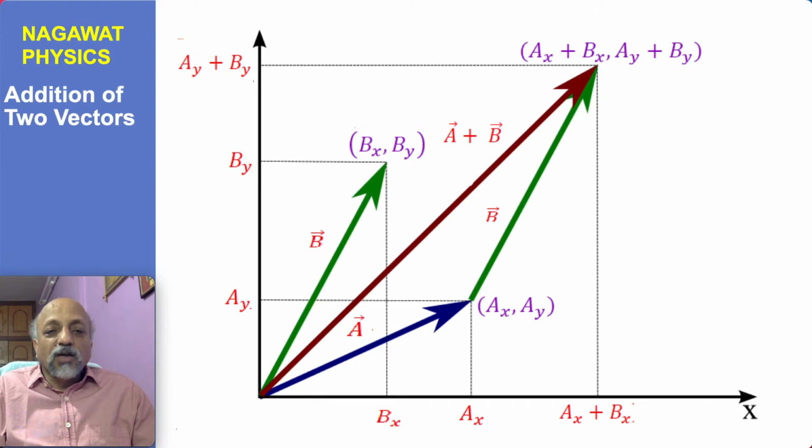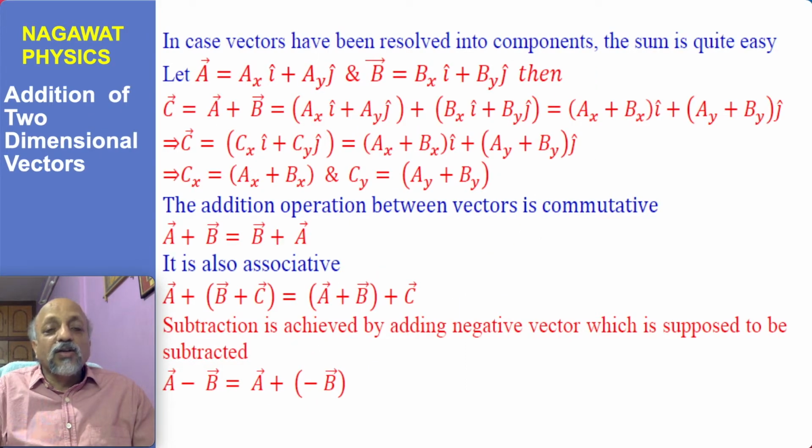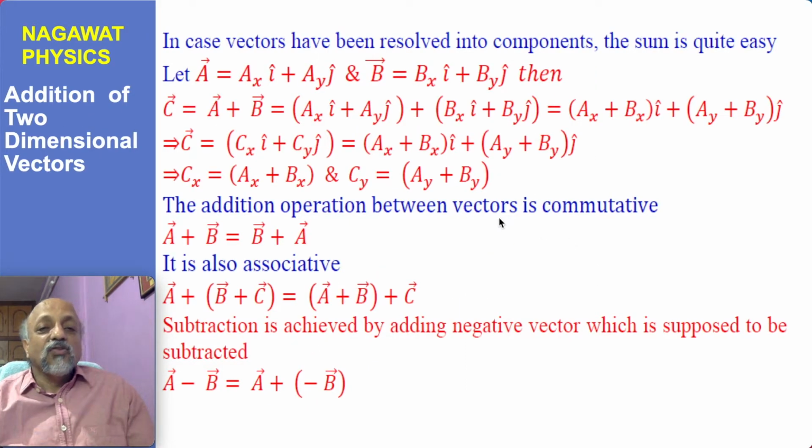And as pointed out earlier, now we can write it in words: if a vector A is given in terms of its components as axi plus ayj, and a vector B is given as bxi plus byj, then the sum vector C, which is C equals A plus B, you can write that, and you can then collect the coefficient of i and coefficient of j, and compare.